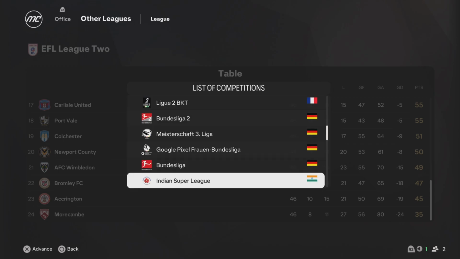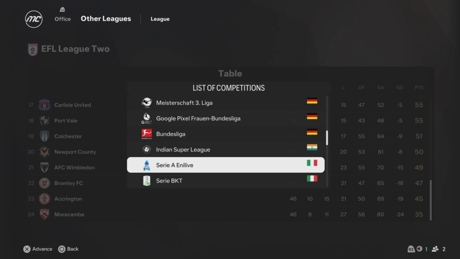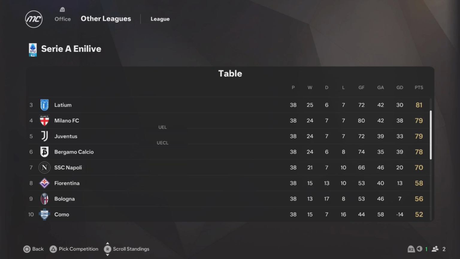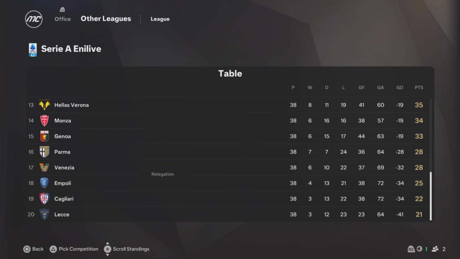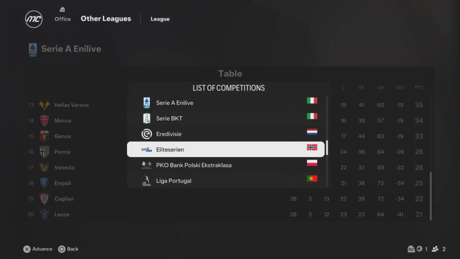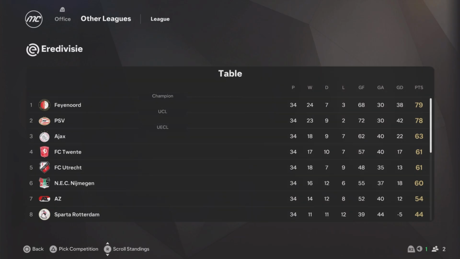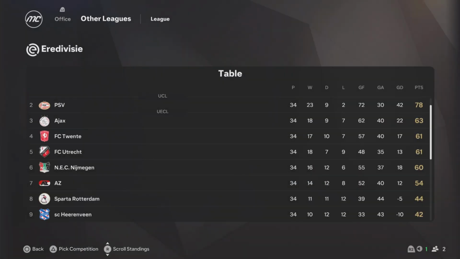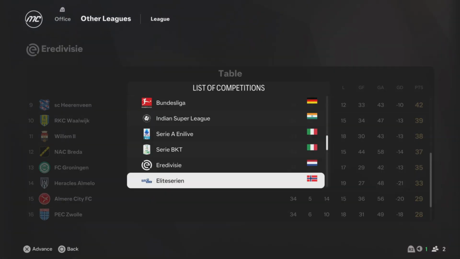Okay, what league is interesting here? Let's look at Serie A. Title winners were Inter by a big stretch, and in the Champions League, Milan got it, Lazio got it, Roma got it. So Roma got Champions League either way. These are the relegated sides in that league. Eredivisie, Feyenoord beat PSV to the title. Ajax third, with a big gap as well.